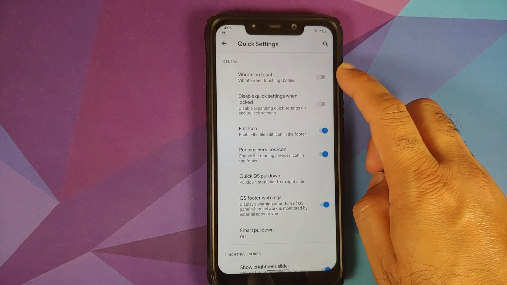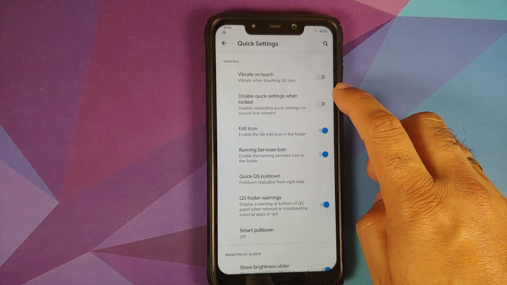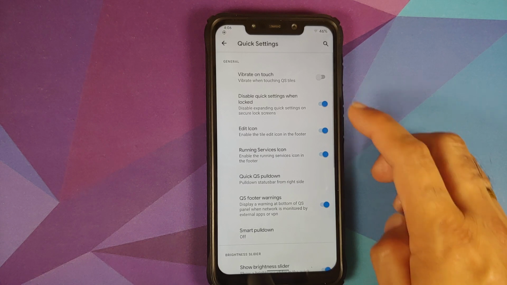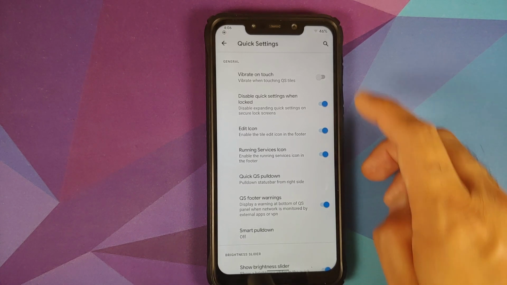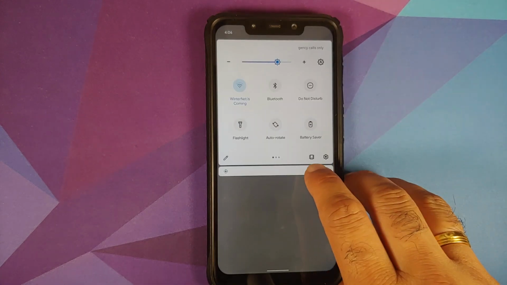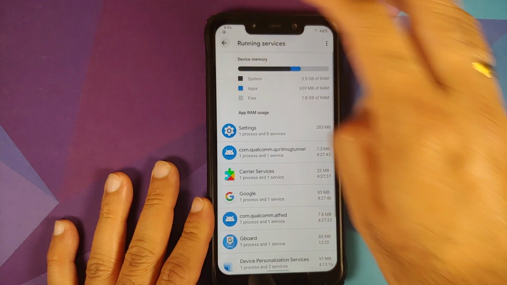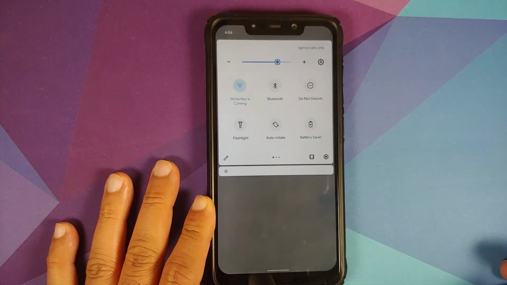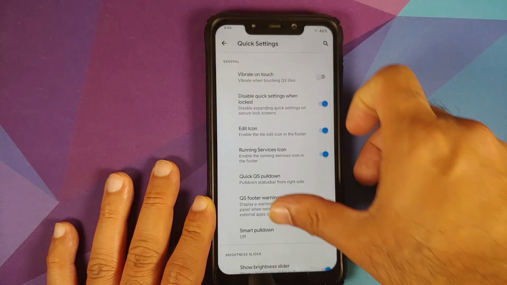Next up, we have quick settings customization. So in case you want vibrate on touch, when you touch the quick setting icons, you have a toggle for that. Disable quick settings when the device is locked, toggle for that. In case you want to disable the edit icon, do you want to see the running services icon? So this here is the running services icon which they were talking about. Once you enable it, you should see that quick setting pull down. So for me, swipe from the right hand side expanded, swipe from the left, it is not expanded.